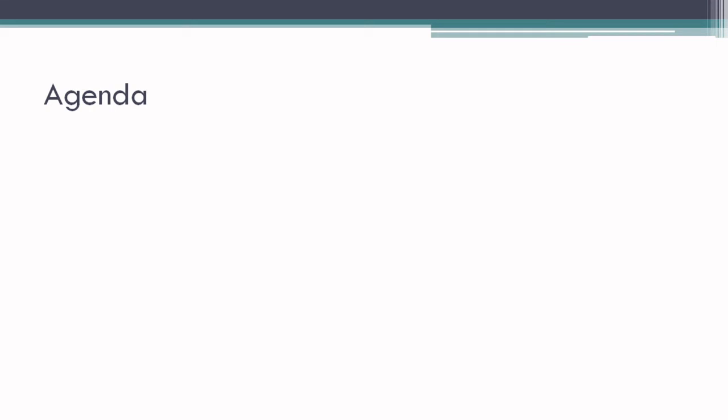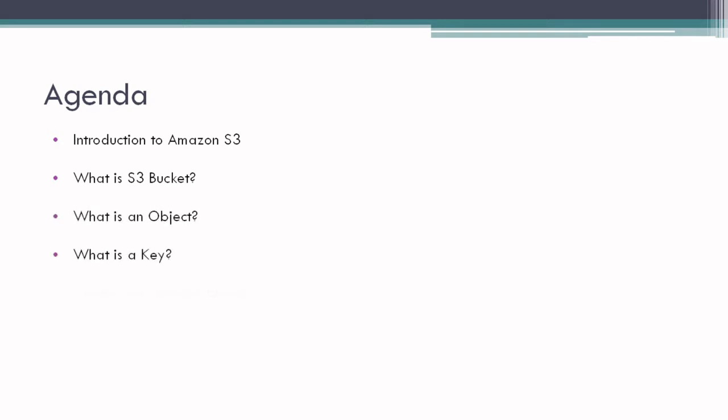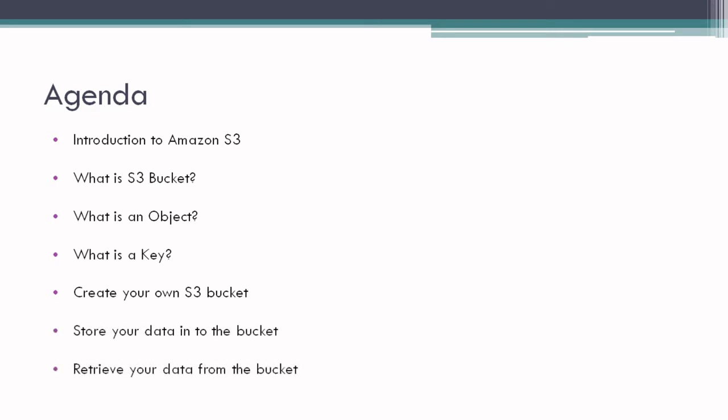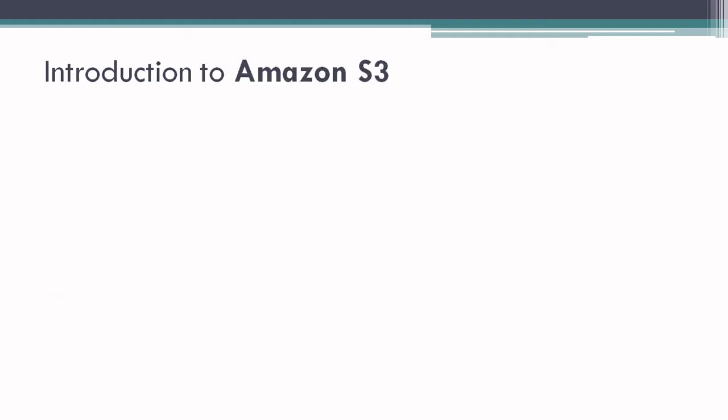So, let's start. Now let's see what the agenda is. First we will have some introduction to Amazon S3. Then we will see what an S3 bucket is, what an object is, what a key is, and then we will have a hands-on demo. We will create one S3 bucket. We will store some data, some file, and we will see how we can retrieve our data from the bucket. So let's start with the introduction part.